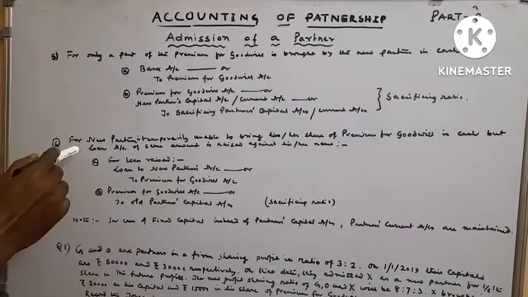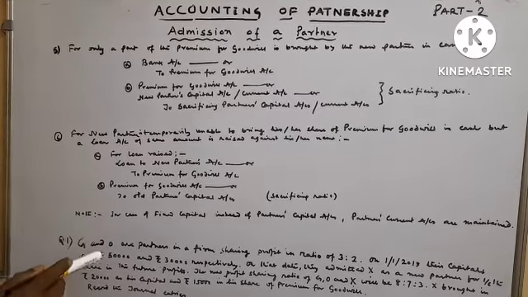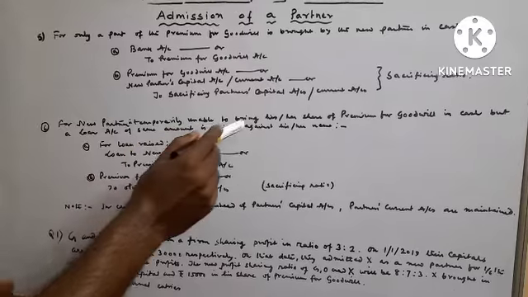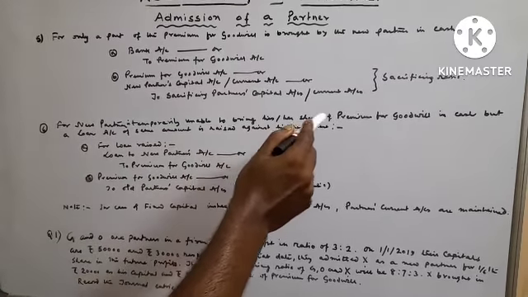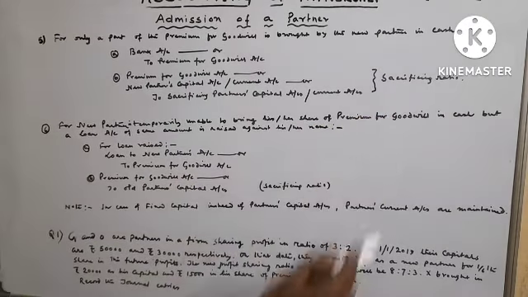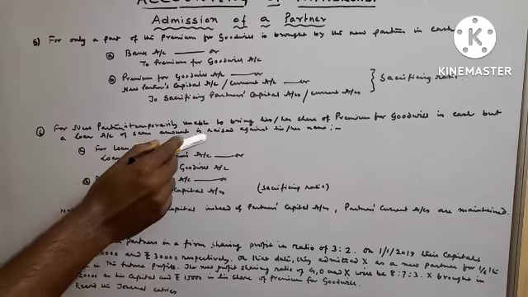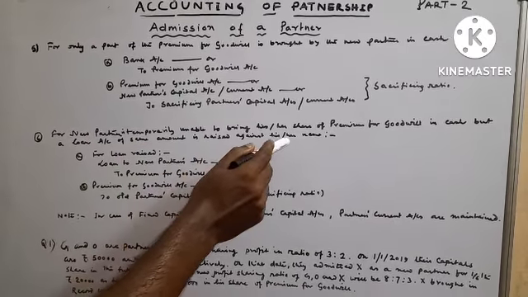Next entry, for when the new partner is temporarily unable to bring his or her share of premium for goodwill in cash, but a loan account of the same amount is raised against his or her name.